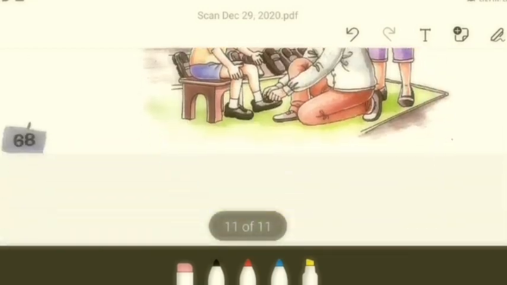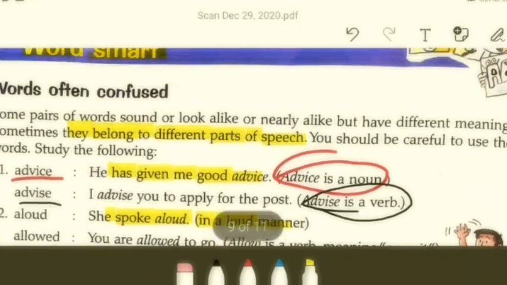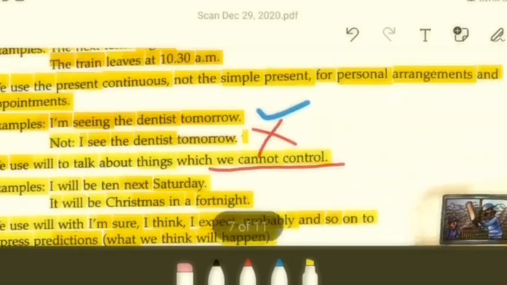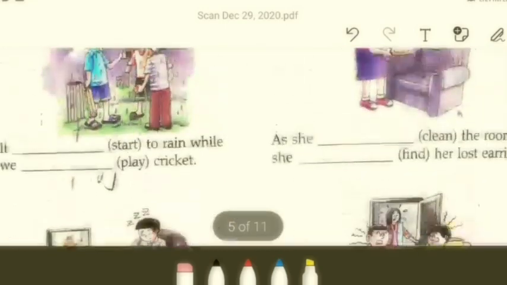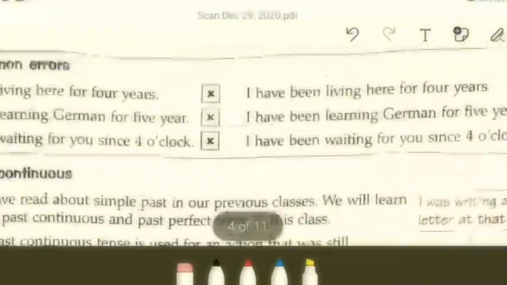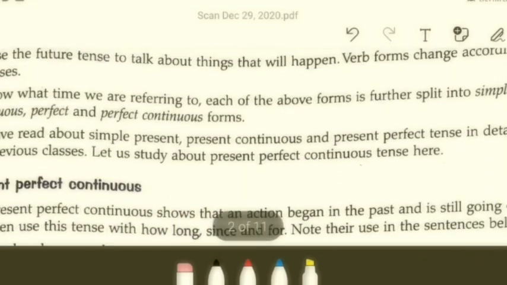So with this we come to the conclusion of a brief explanation and analysis of the exercises. Go through them. If you have a problem, we will discuss it in the Google Meet session. Since I have included this lesson, it's quintessential for me to discuss this. So go through the video properly. It's a bit lengthy. You may pause in between to watch this completely and finally solve the exercises.